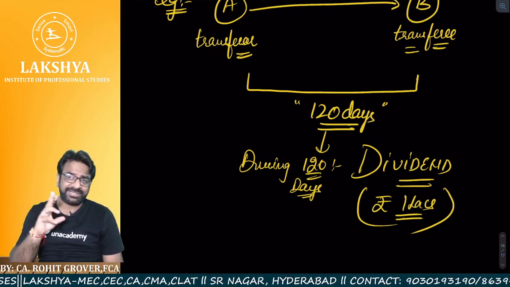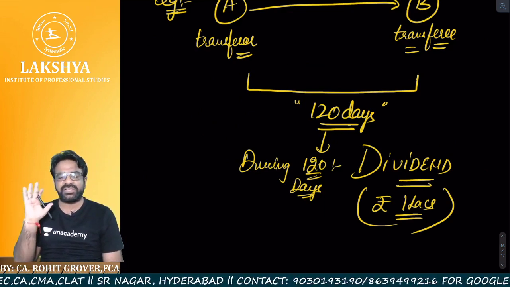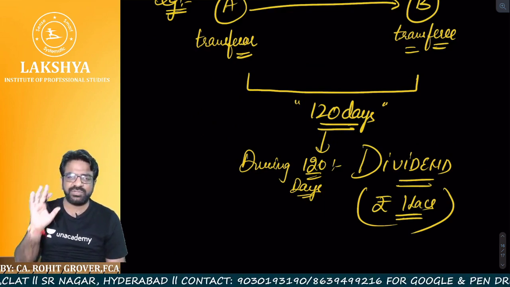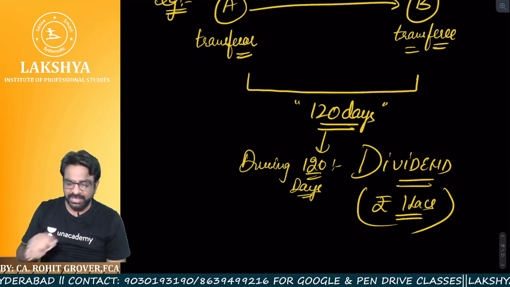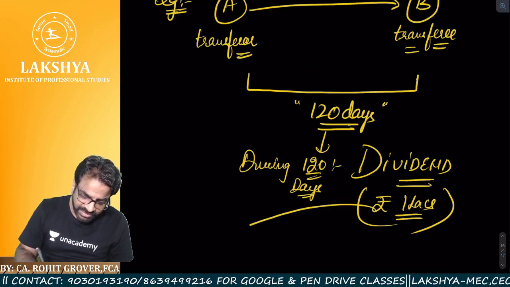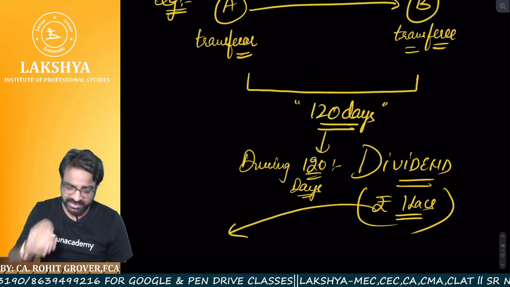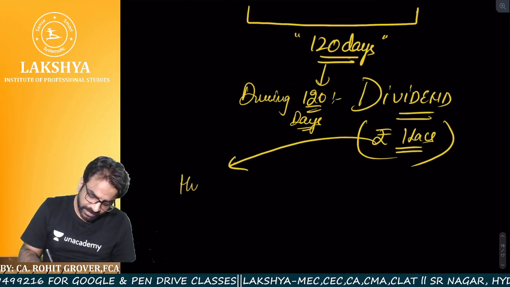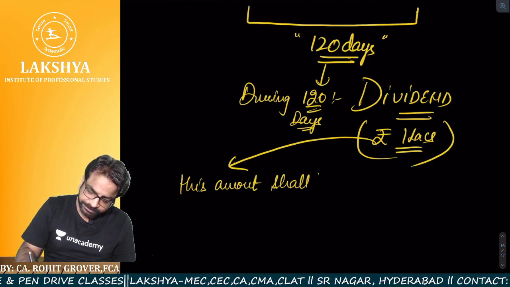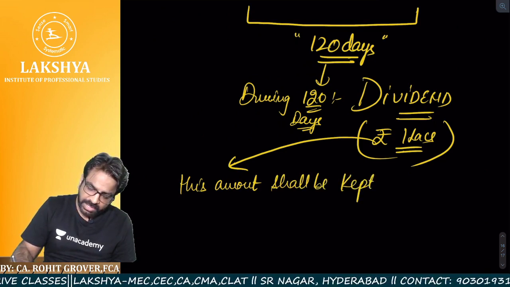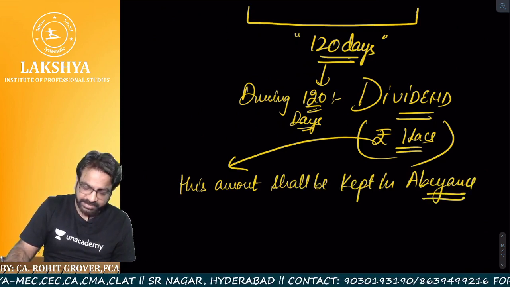Answer is, sir, title is not clear so far. Ownership is not clear so far due to some pending suits, and this amount is 1 lakh. Now what we should do? Till the time the title is cleared, against A or B, who is the rightful owner of this dividend, this amount shall be kept in abeyance. Now sir, we still didn't understand what is the meaning of abeyance.